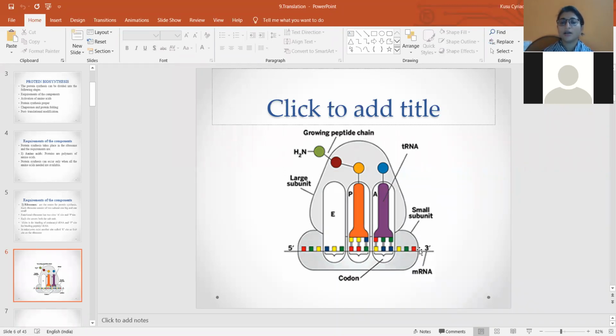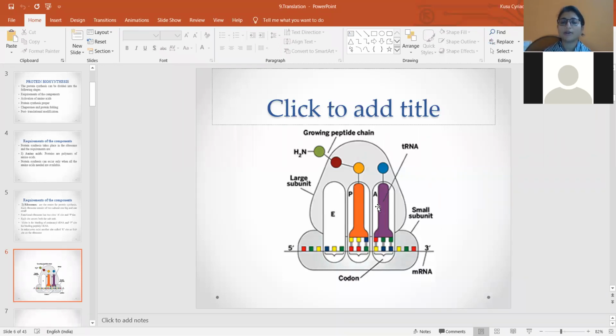You can see the mRNA from 3' end to 5' end containing the nucleotides, like a set of 3 nucleotides which are called the codons. The mRNA is attached at the junction between the bigger subunit and the smaller subunit. Even though in this picture it is shown at the smaller subunit, it is at the junction between the bigger subunit and the smaller subunit.